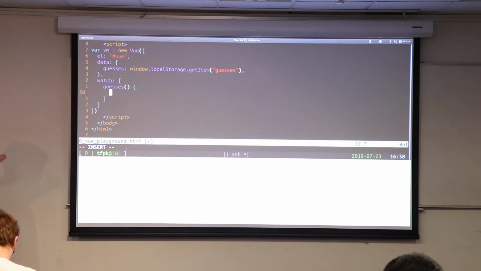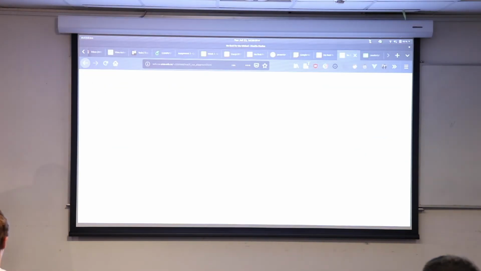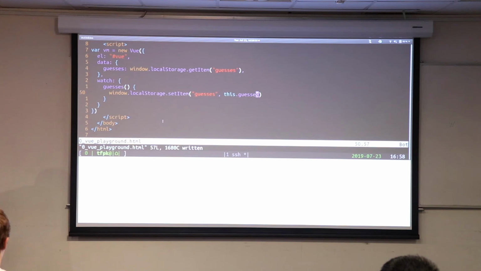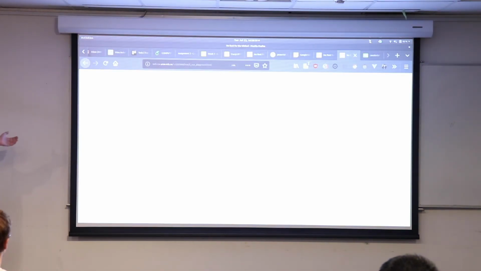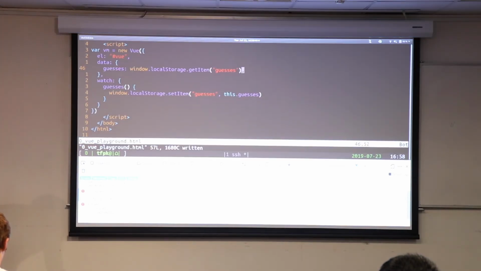And then whenever guesses changes, this function will get called, and we just say window.localStorage.setItem guesses to be this.guesses. I'm hoping that by itself, when you see a blank screen like this, you know that something's gone wrong. Let's have a look what the error was. Saying error in render, guesses is null. So that's because we haven't actually set it in the first place.